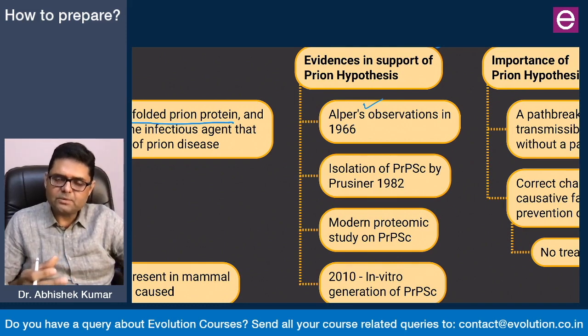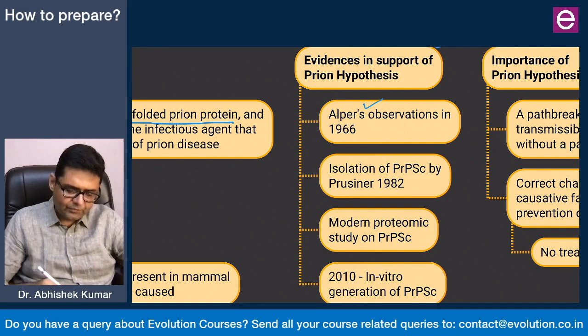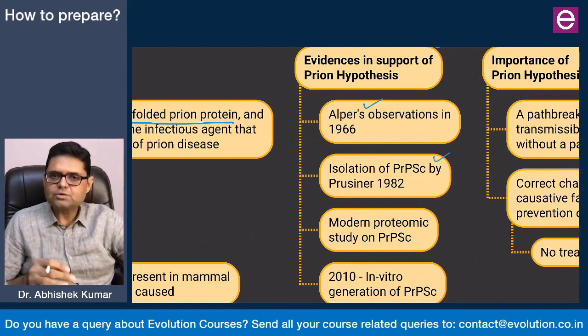These were Alper's observations. Apart from that, Stanley Prusiner in 1982 properly isolated the prion protein. So that's the second and most direct evidence. And third, in recent years there have been extensive proteomic studies on prion proteins, and we know exactly why the prion proteins get misfolded and why the misfolding makes prion proteins resistant to proteases.